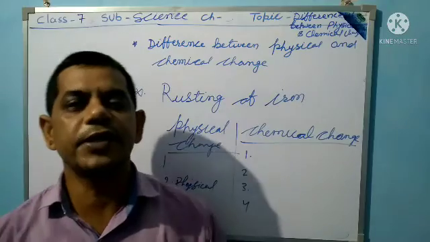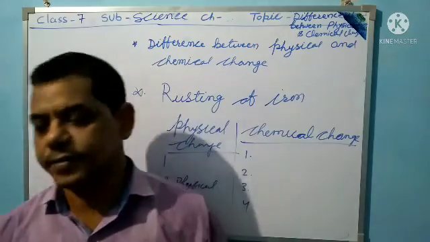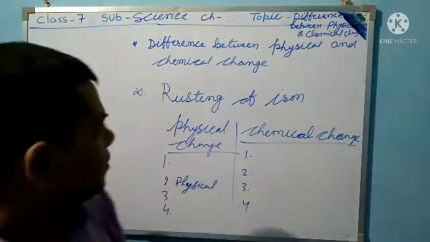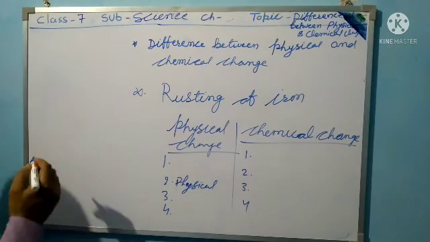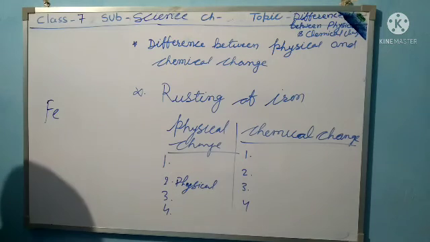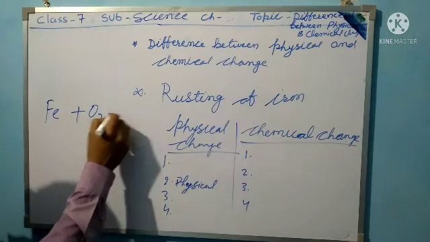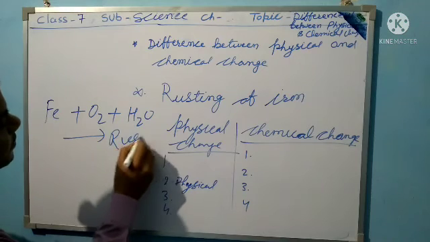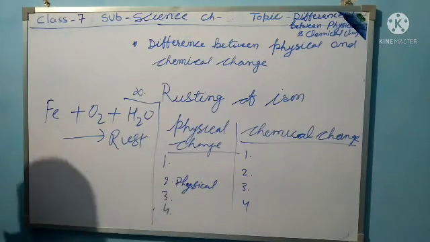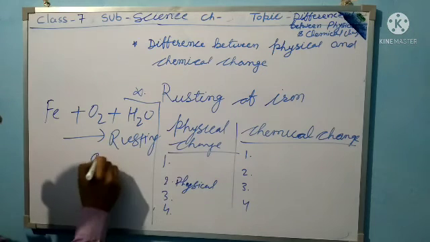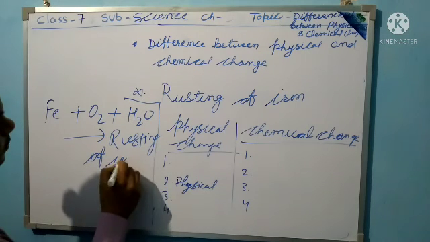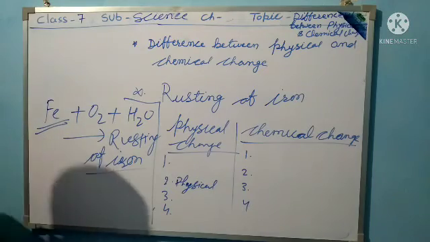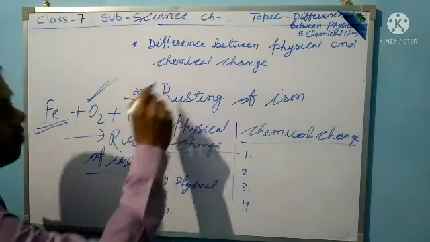Now our next topic is rusting of iron. So what is rusting of iron? In rusting of iron, ferrous plus oxygen plus water gives rust. That is rusting of iron. Ferrous means iron material, oxygen means air, and water.